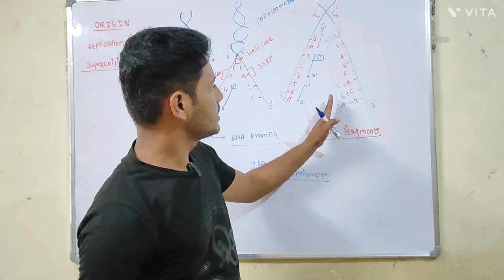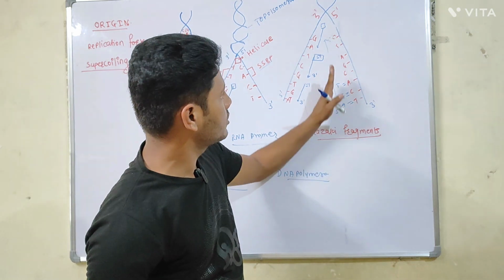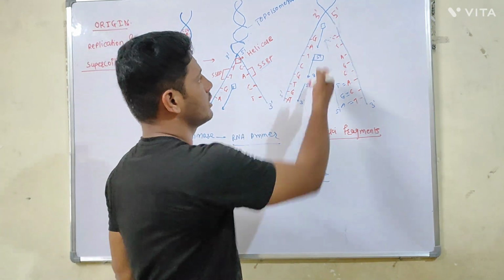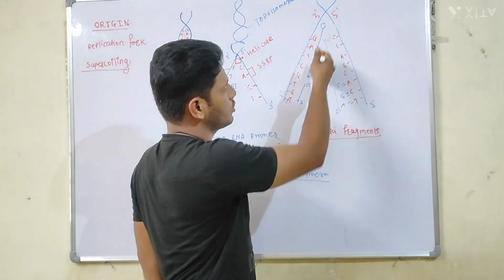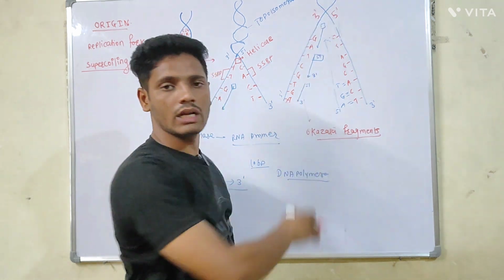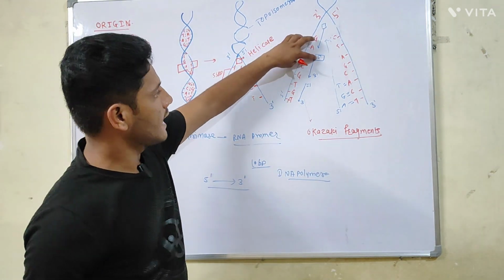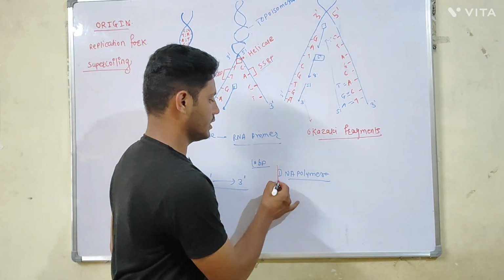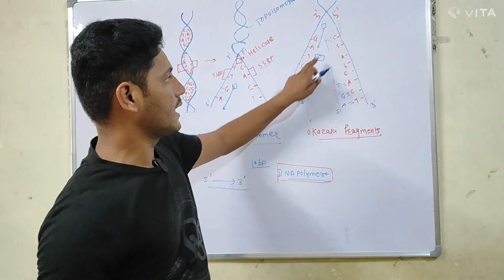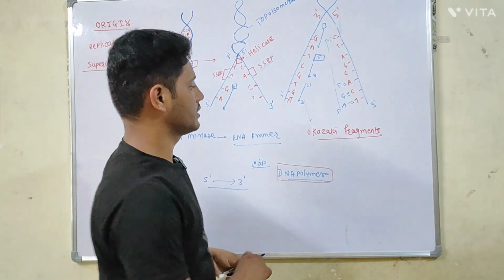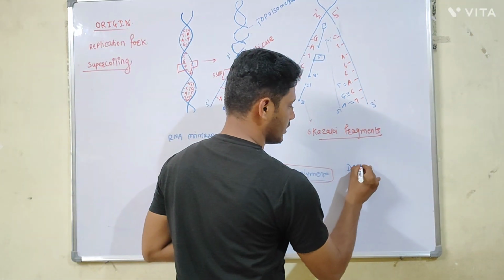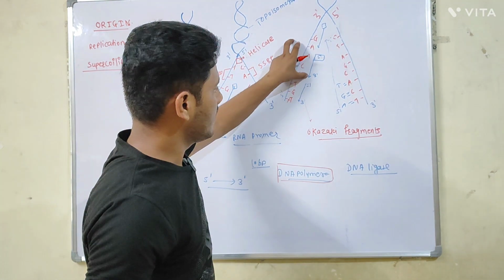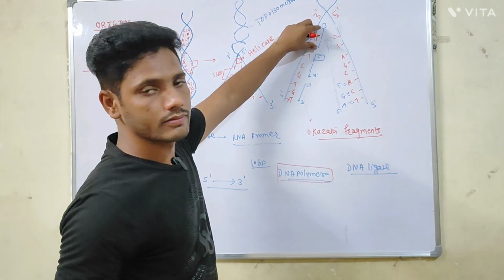Here, on one side, the synthesis of the new strand is taking place in the 5' to 3' direction towards the replication fork, while on the other strand, the replication takes place in the 5' to 3' direction away from the replication fork. Now, these RNA primers are removed by the DNA polymerase enzyme. This DNA polymerase enzyme removes the RNA primer. And then comes the DNA ligase enzyme. This DNA ligase enzyme will ligate the Okazaki fragments.